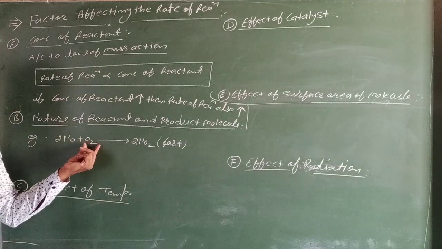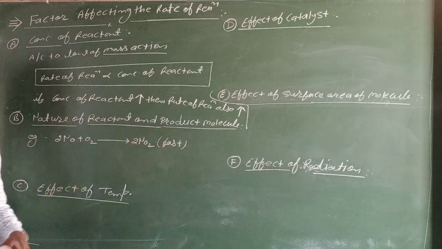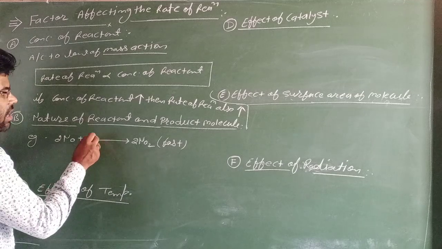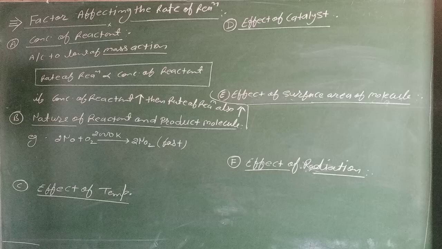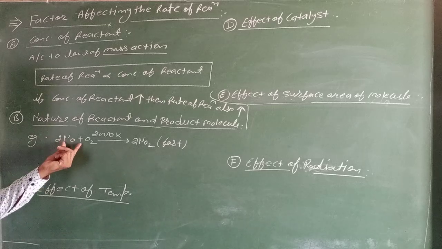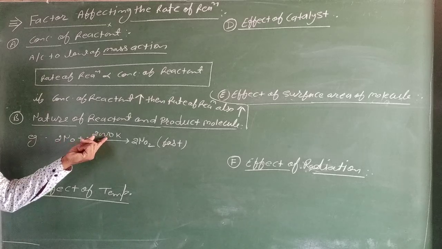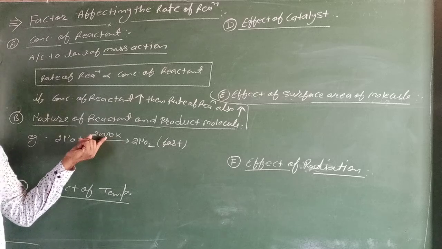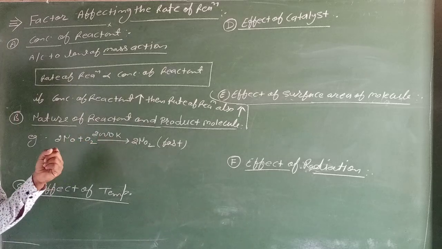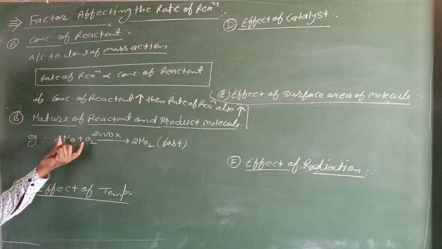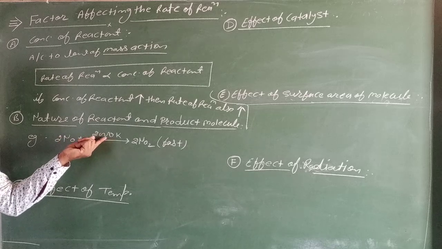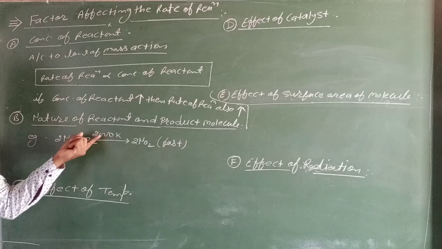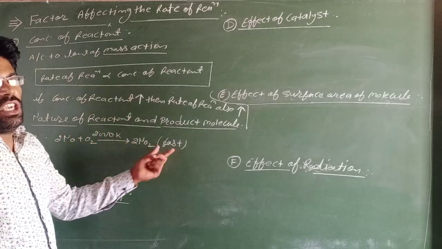The rate of this chemical reaction is fast because this reaction is complete at 2000 Kelvin temperature. In this reaction the reactants are ionic and the reaction completes at high temperature, so the rate of this reaction is fast.